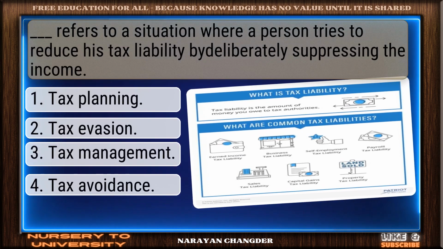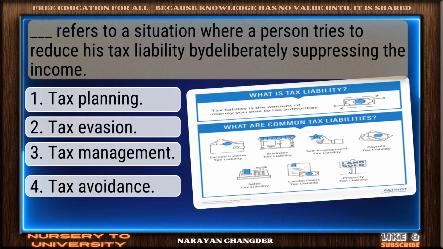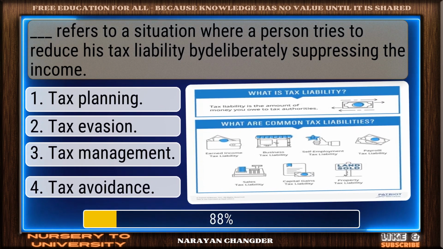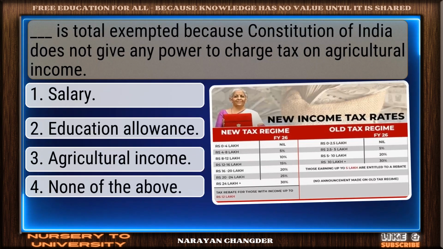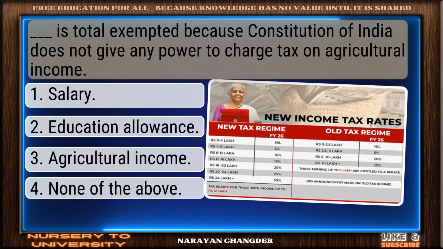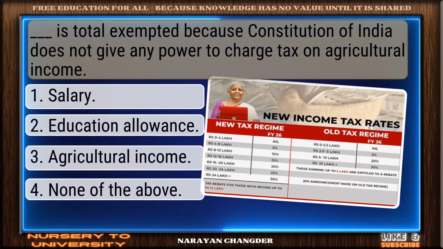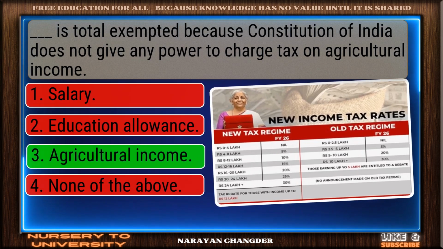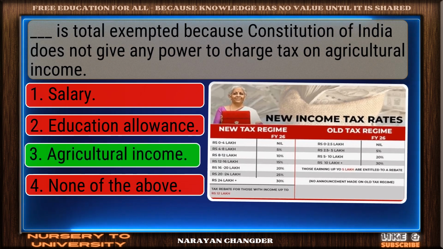Dash refers to a situation where a person tries to reduce his tax liability by deliberately suppressing the income. Perfect. Tax evasion is the correct choice. Dash is totally exempted because the Constitution of India does not give any power to charge tax on agricultural income. Excellent. Agricultural income is a brilliant choice.